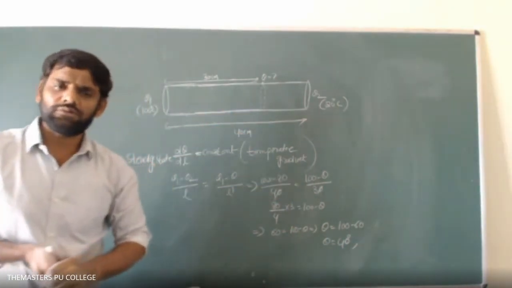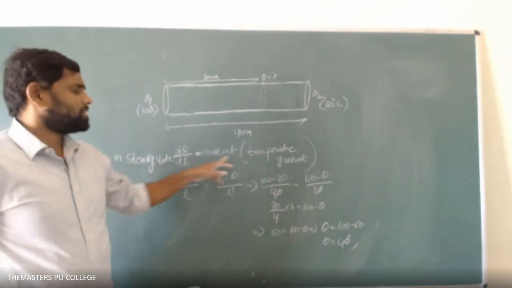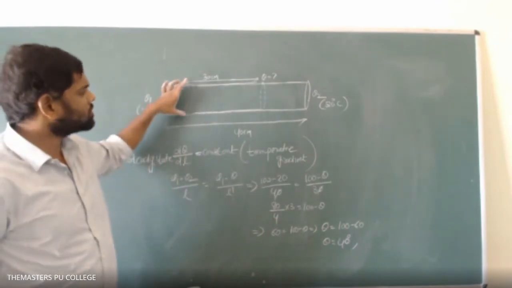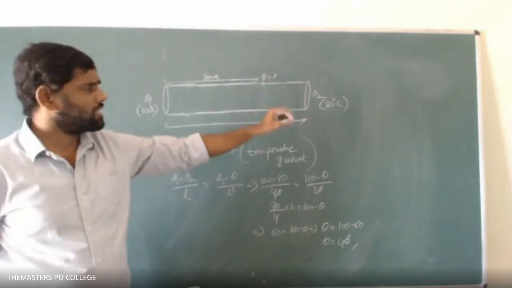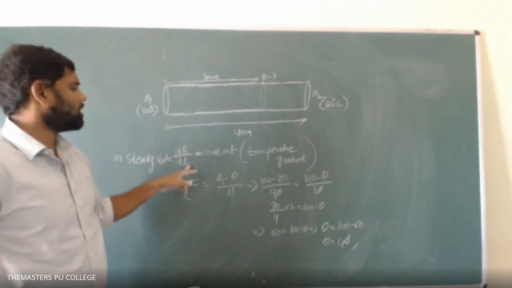So that is about students. One important point is in steady state temperature gradient is constant. Whatever heat flows through this cross section, any cross section you can take, that is constant. That state of the conductor is called steady state. In steady state, temperature gradient equals constant.